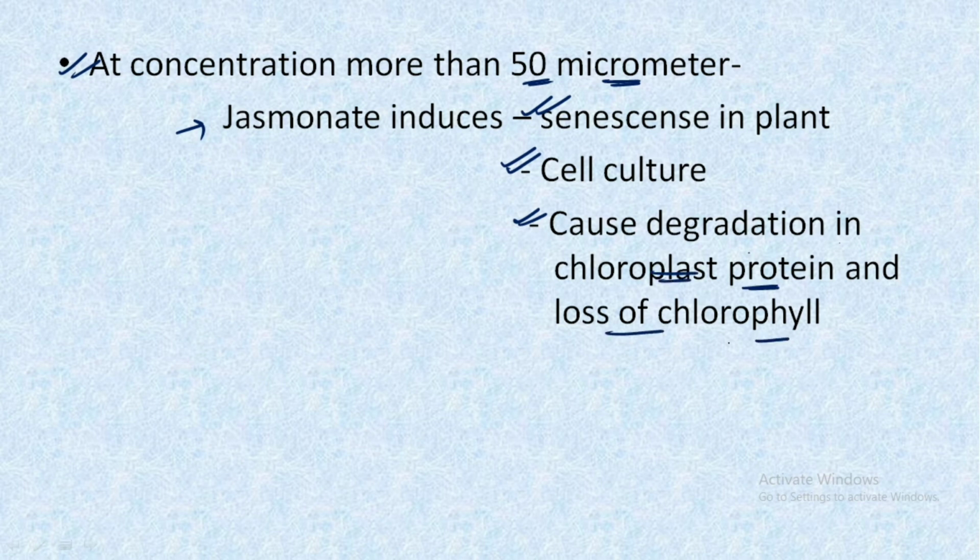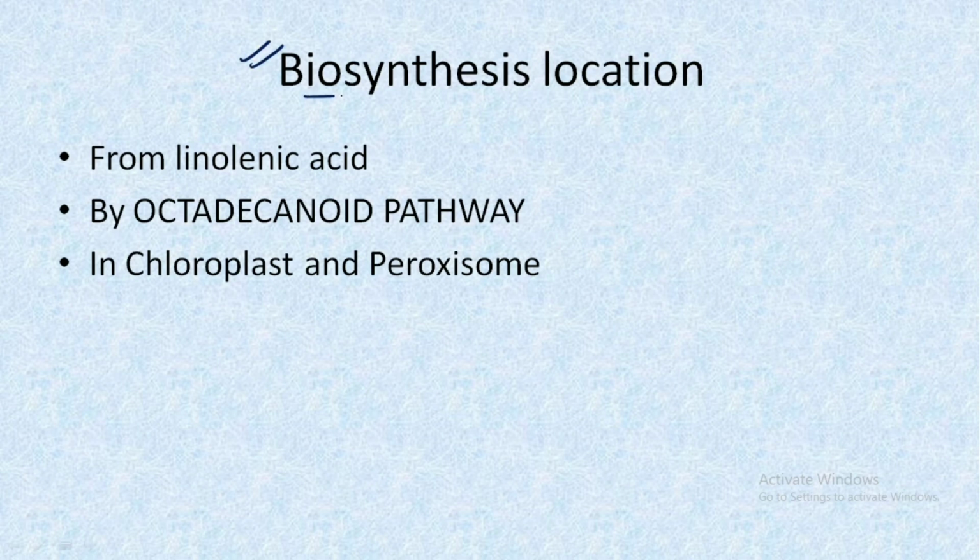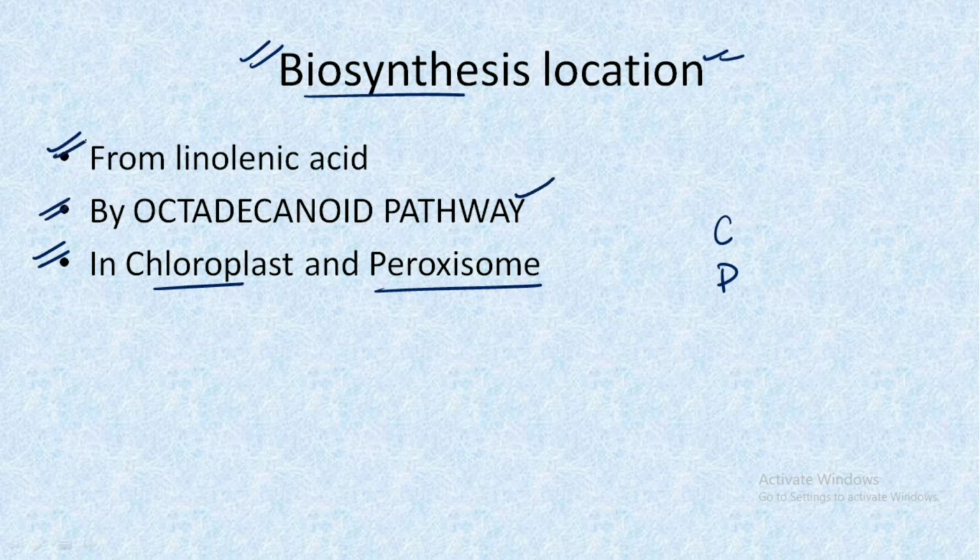chlorophyll. What is chlorophyll? We have already discussed it in complete detail in the photosynthesis lectures. So if you have not watched them, please do watch those videos as well for a clear understanding. Now understand about the biosynthesis. Talking about the location, the biosynthesis mainly occurs in the chloroplast and the peroxisome, and it occurs with the help of the octadecanoid pathway, and the precursor molecule is alpha linolenic acid.